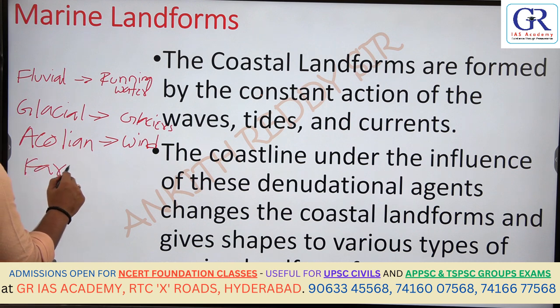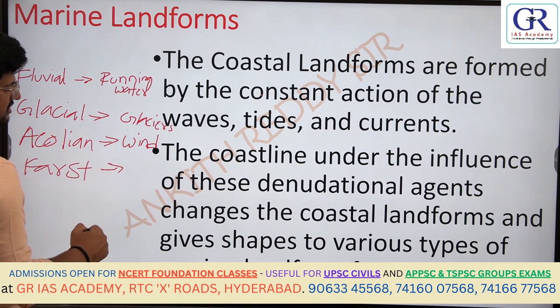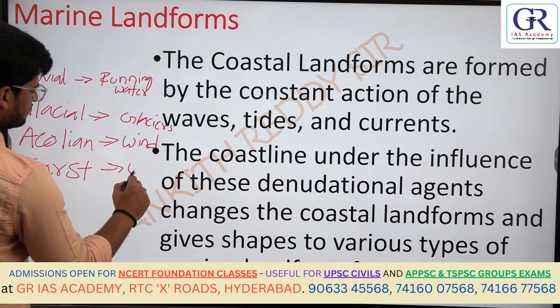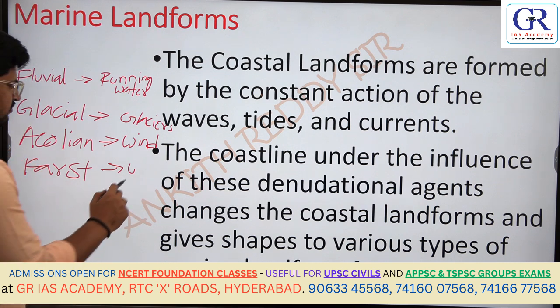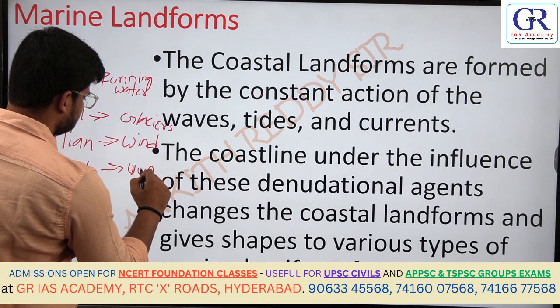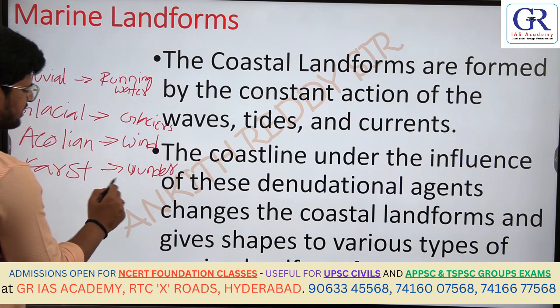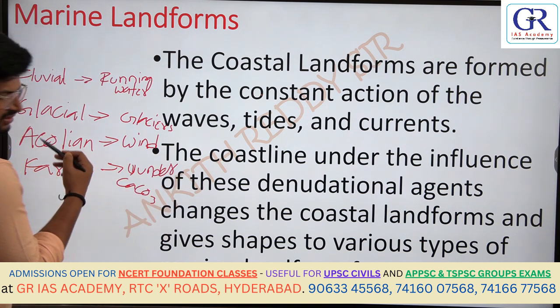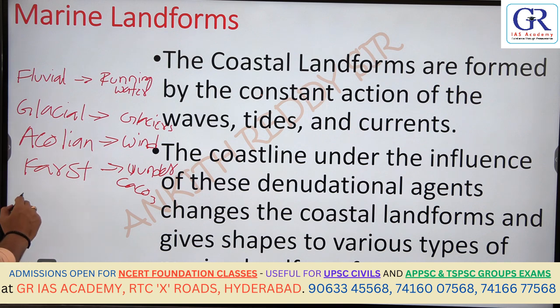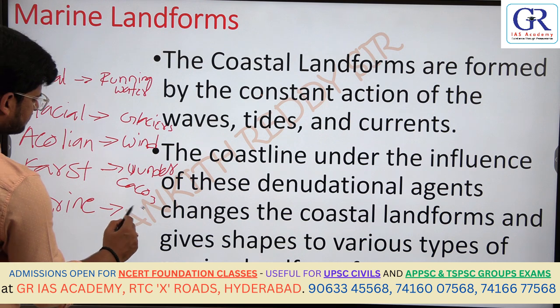Then we have discussed karst topography, where karst landforms can be seen by the action of underground water, dominated by limestone, CO2. Then marine landforms or the coastal landforms are formed by the action of sea waves.